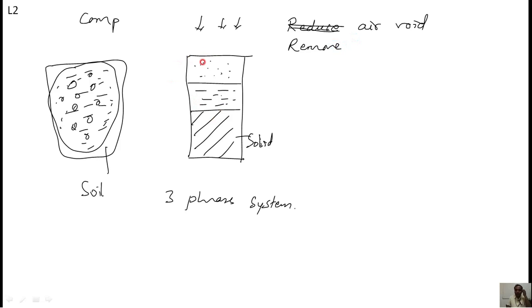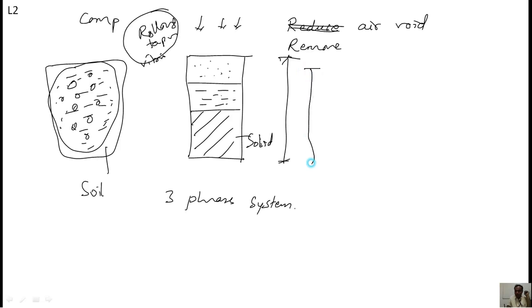We compact by means of a rolling load, or tapping, or vibration, whatever you use, or all together, and by doing that you reduce the volume. Initially the volume will be this much, and later the volume is reduced. This is the reduced volume.